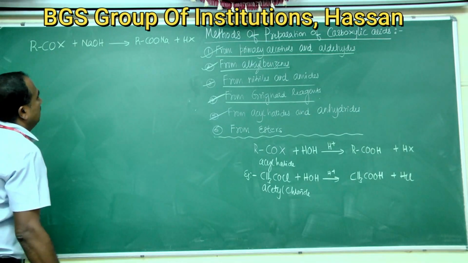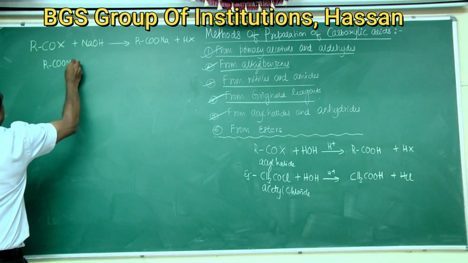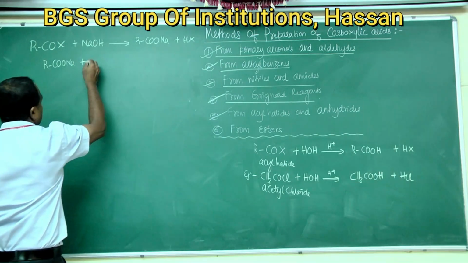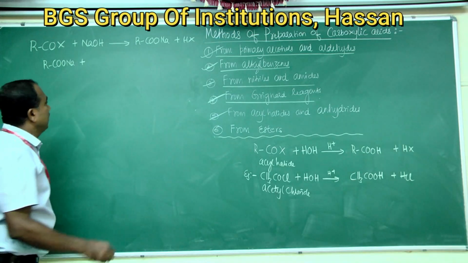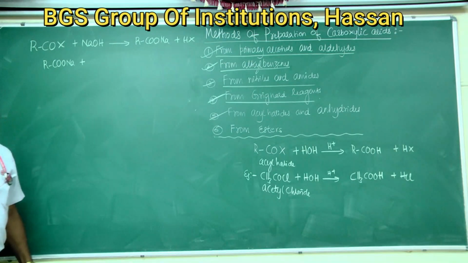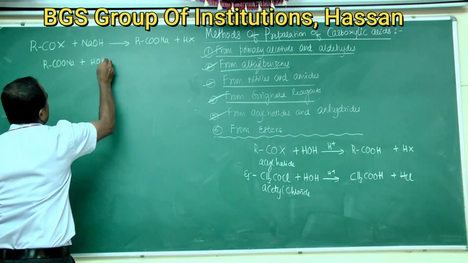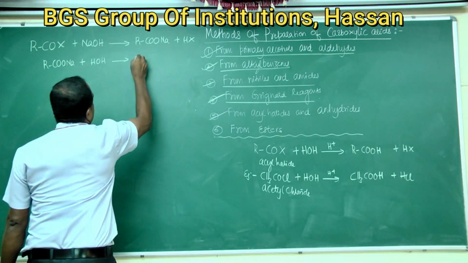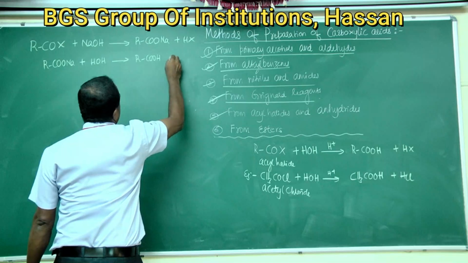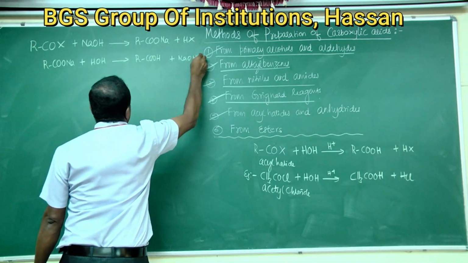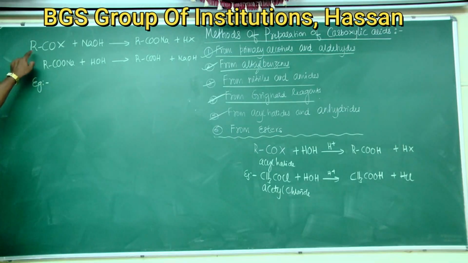The RCOONa formed, on acidification with HCl, gives carboxylic acids, RCOOH plus NaCl.